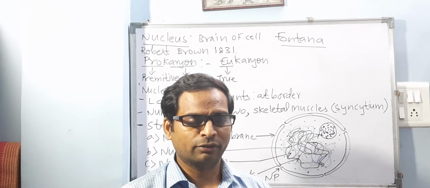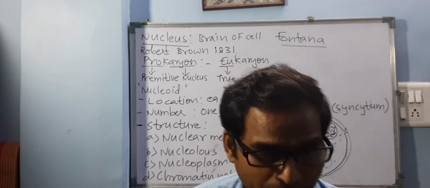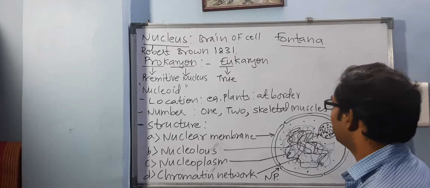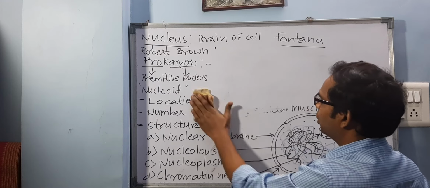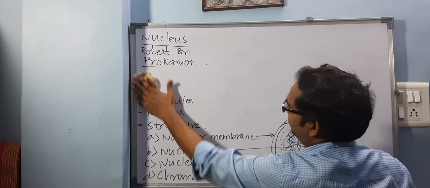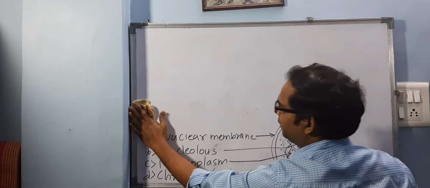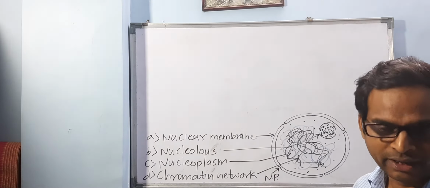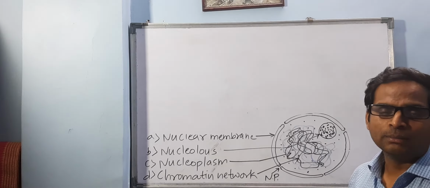And now we have the last and important structure left, which is chromatin network. So let's talk about chromatin network now. So what is chromatin network here? It is nothing but the genetic material. Chromatin network is nothing but the genetic material.